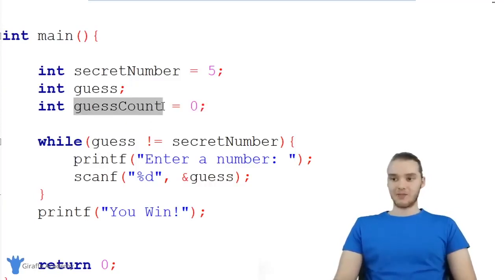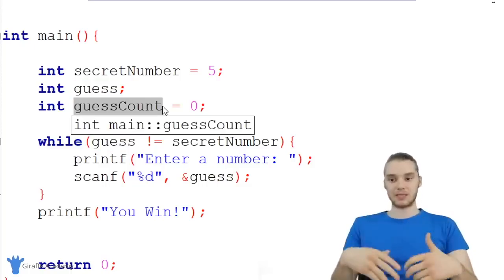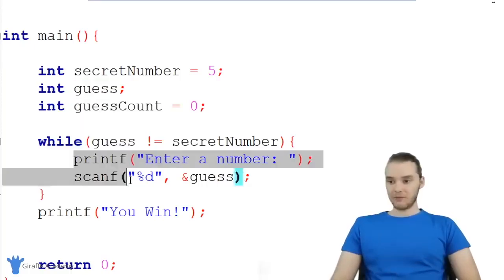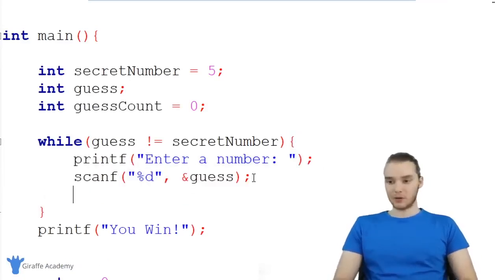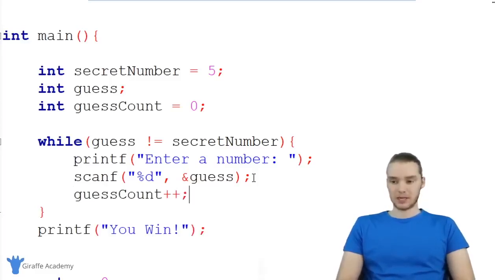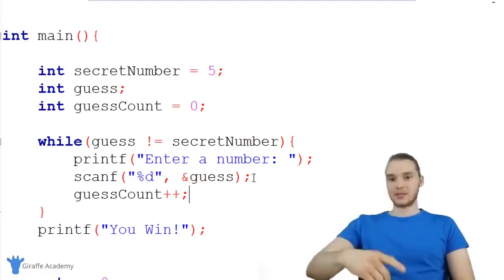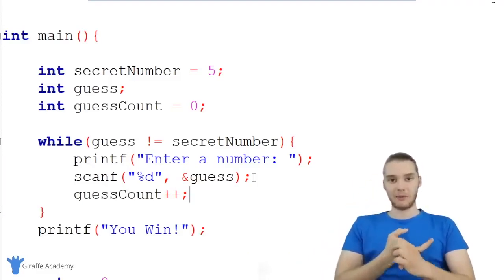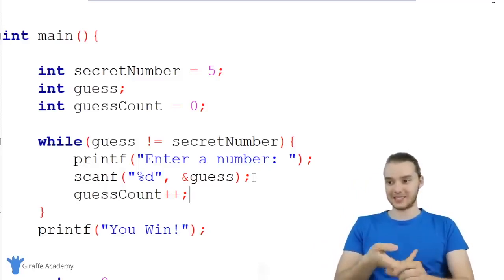So remember, this guess count variable is basically going to get incremented every time they guess, right? So I'm going to come down here. Every time we go through this loop, the user is guessing. So every time we go through this loop, I'm going to increment the guess count. So I'm just going to say guess count plus plus. And that means every time the user guesses, the guess count will get incremented and we'll have an accurate count of how many times the user has guessed.